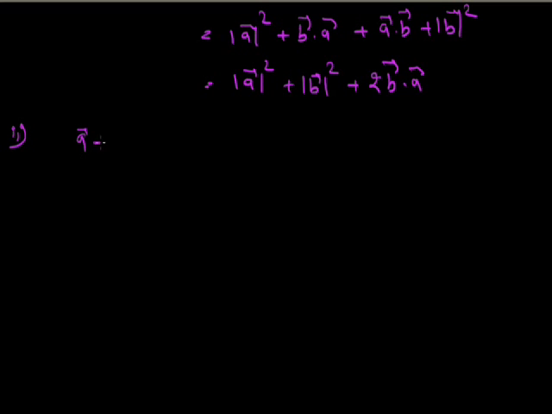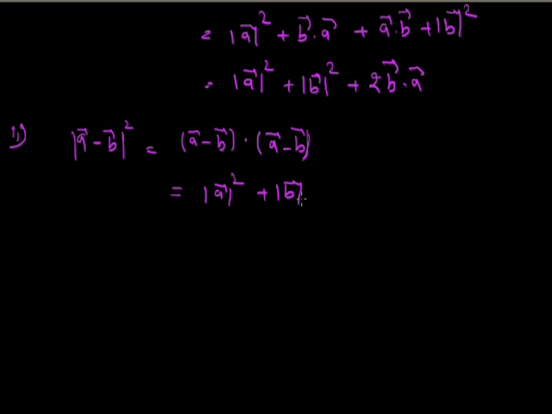Now the second one is similar to the first one. A vector minus B vector magnitude square, we can write as A vector minus B vector dot A vector minus B vector. So this is magnitude of A vector square plus magnitude of B vector square minus 2 times A vector dot B vector.